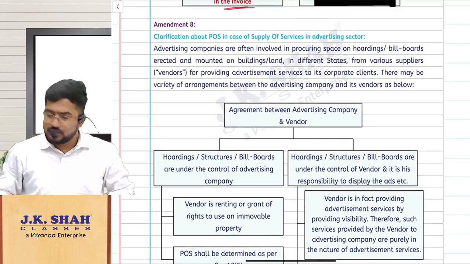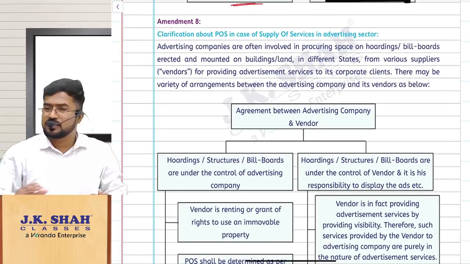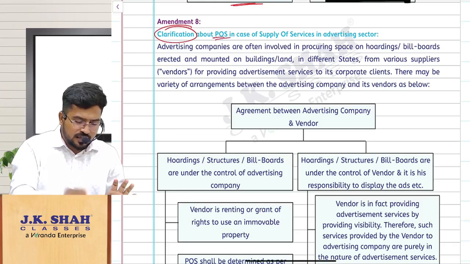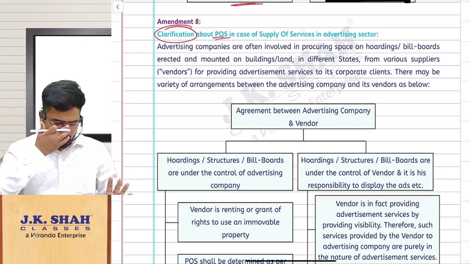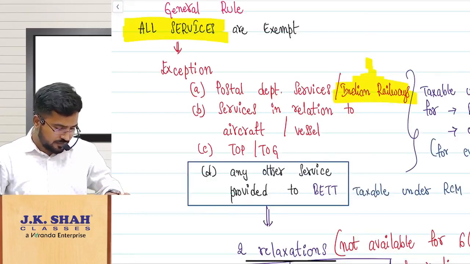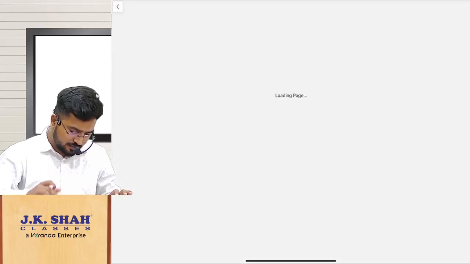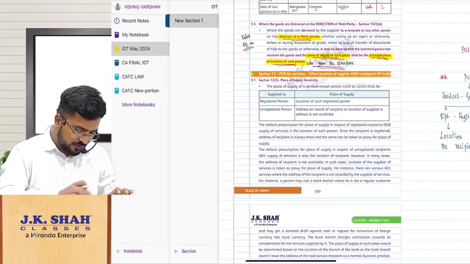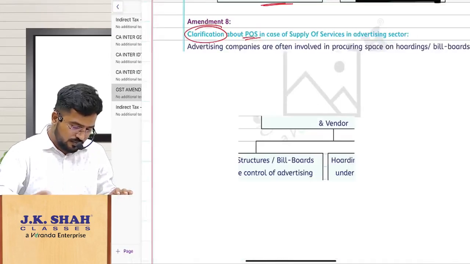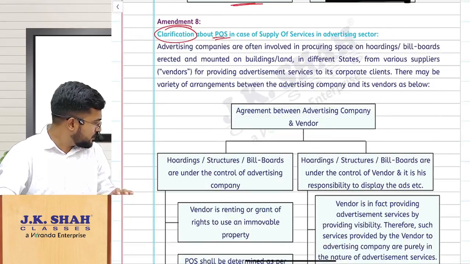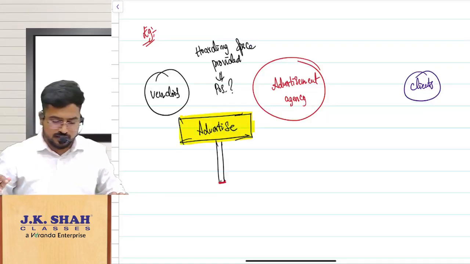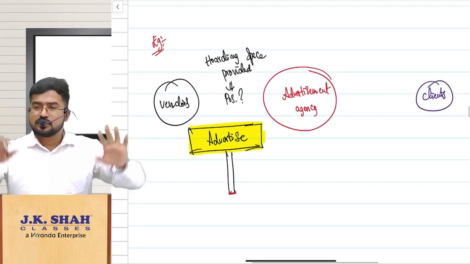See here, this is the next one, amendment number 8, and this is not an amendment as such, it is a clarification. It is just a clarification regarding place of supply. Now listen carefully, ma. Listen carefully. So the next clarification.